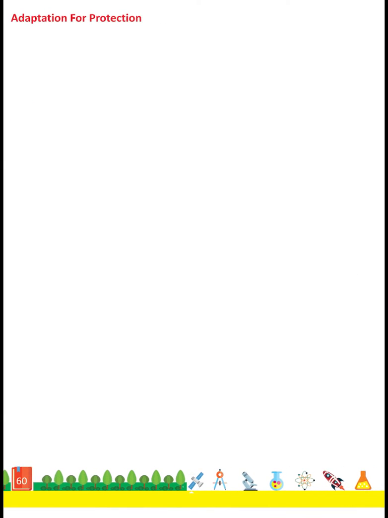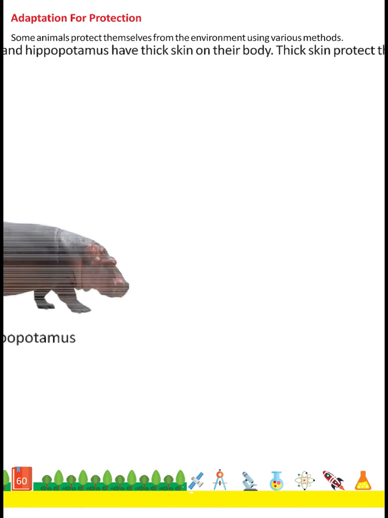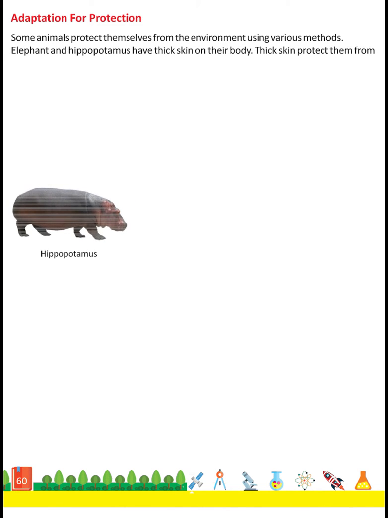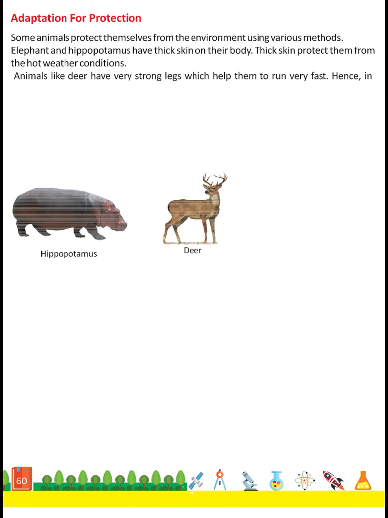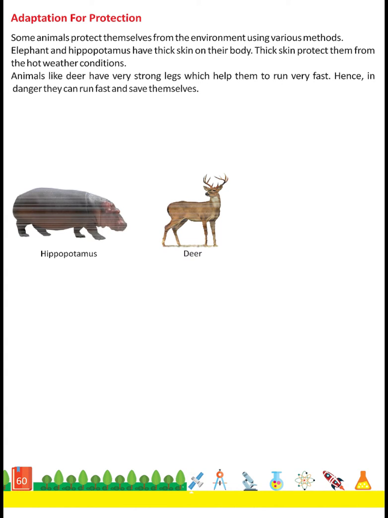Adaptation for protection. Some animals protect themselves from the environment using various methods. Elephant and hippopotamus have thick skin on their body. Thick skin protects them from the hot weather conditions. Animals like deer have very strong legs which help them to run very fast. Hence, in danger, they can run fast and save themselves.